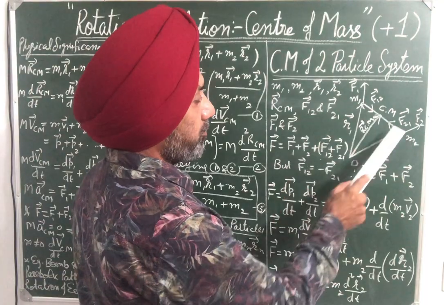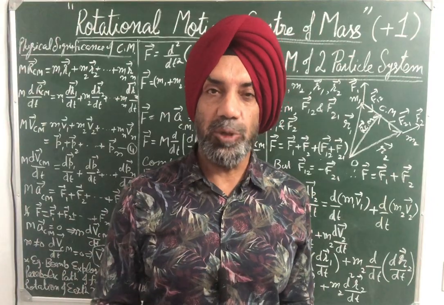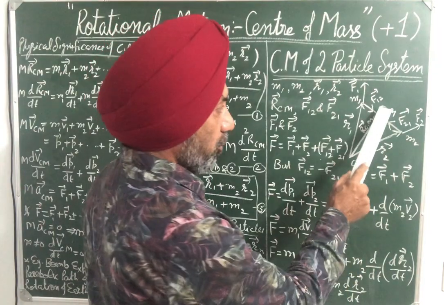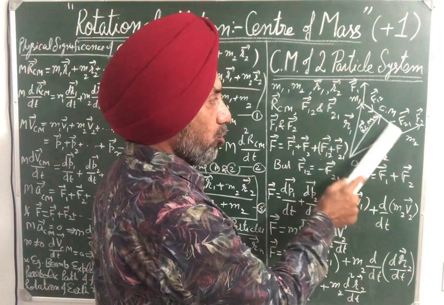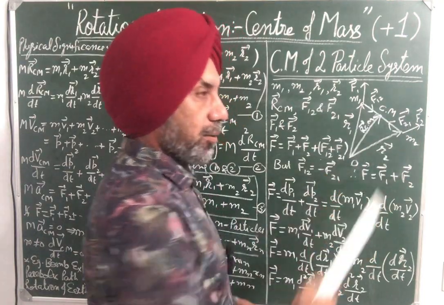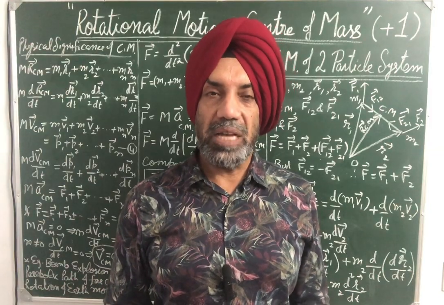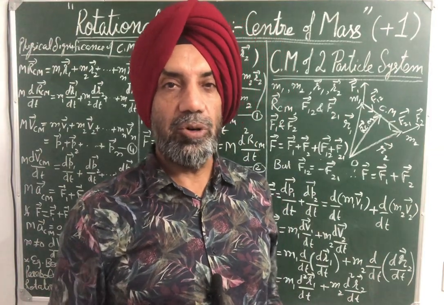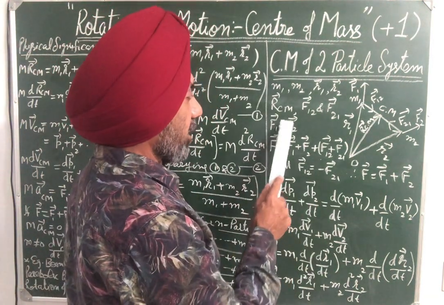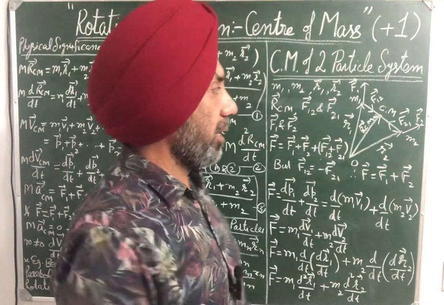Let F12 and F21 be the internal forces which are mutual, acting upon the masses m1 and m2. F12 is the force experienced by m1 due to m2. Similarly, F21 is the force experienced by m2 due to m1, by Newton's law of gravitation. Whenever there are two masses, they experience mutual force on one another. Let F1 vector and F2 vector be the two external forces acting upon the masses m1 and m2 respectively.